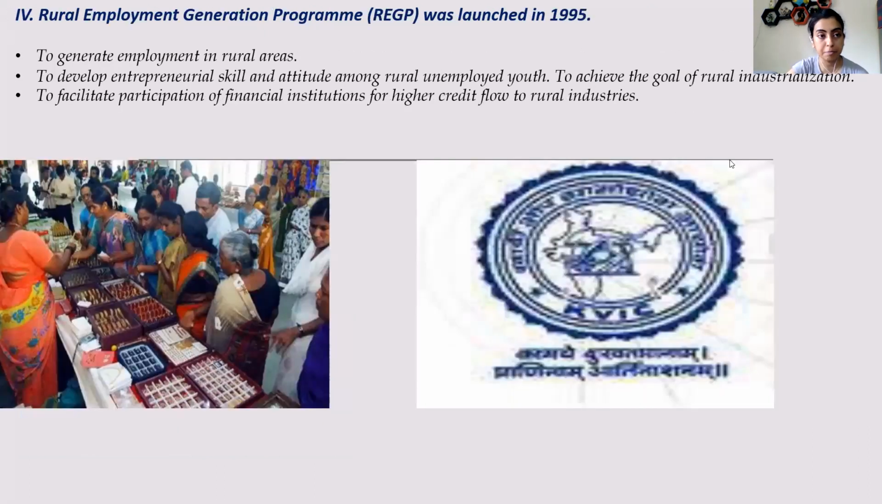Next is REGP, that is Rural Employment Generation Program. This scheme was introduced in the year 1995. It was again in the rural areas, and its aim is to develop the entrepreneurial skill and attitude among rural unemployed youth. Now, entrepreneurial means, there are many people in the rural areas who have this idea of how to do business, but they are not getting any scope. They do not have any investment. All right, they don't have money to start their own business.